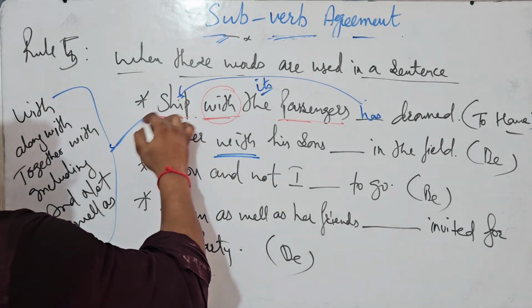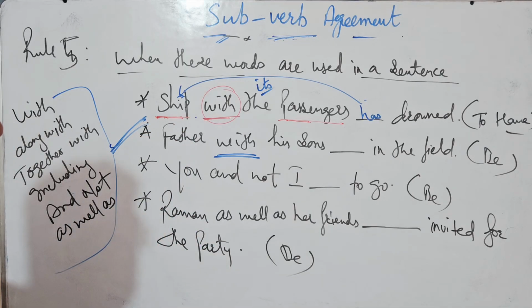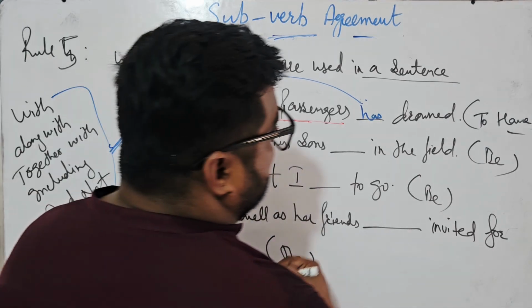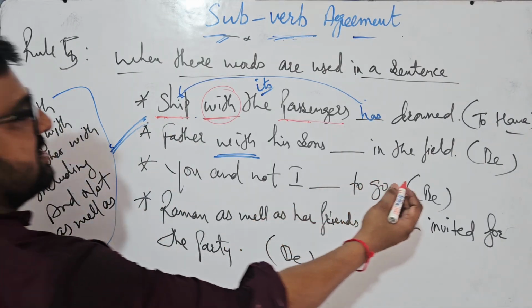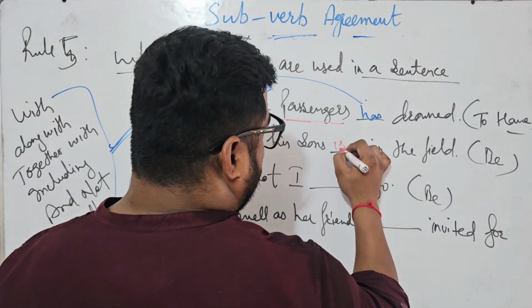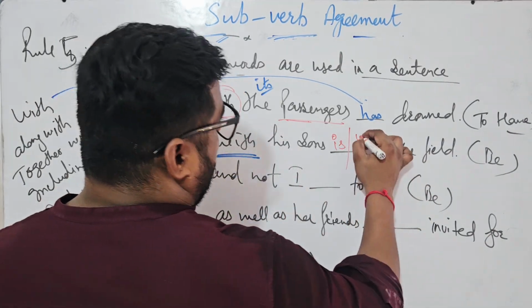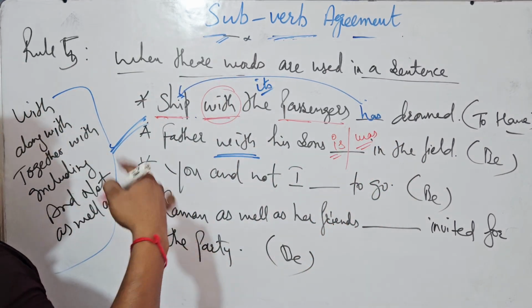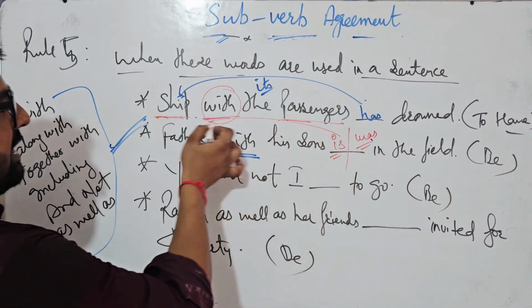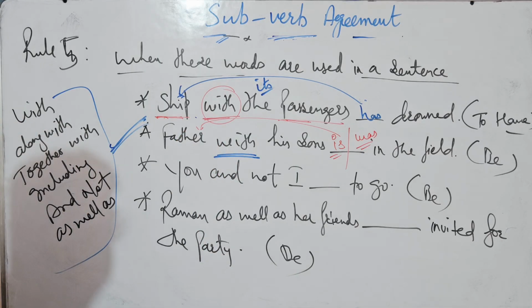Again, I have given you the same sentence. You just do the sentence and write in the comment section what the answer is. Here be family means again you are to put is, am, are, was, were. So father with his sons is or was. Why is? Because in the present tense it can be past tense. So both answers are correct because again this is going according to father.